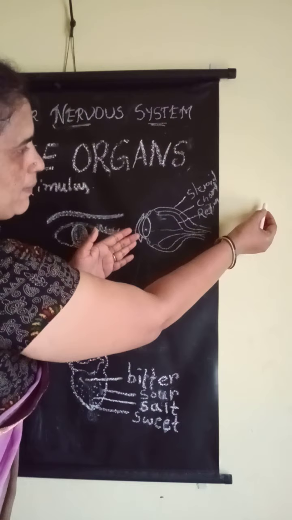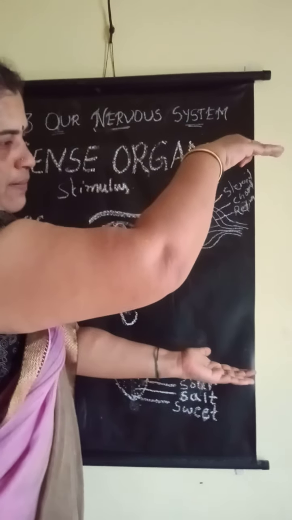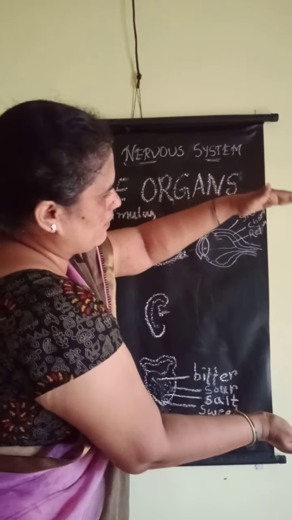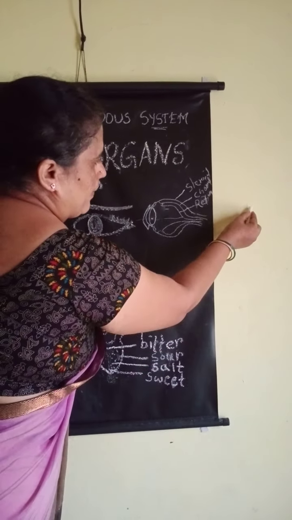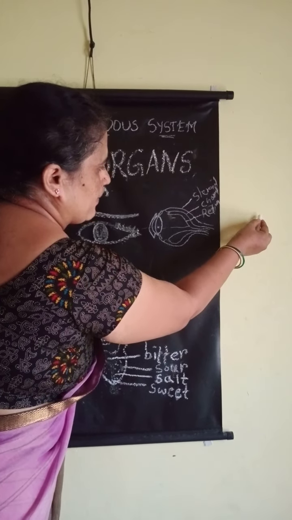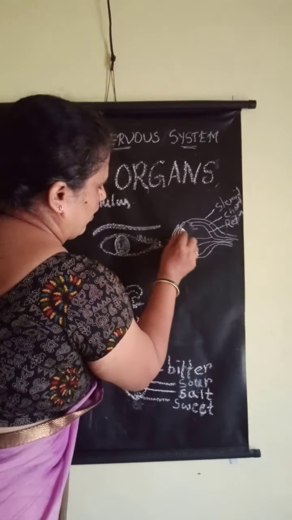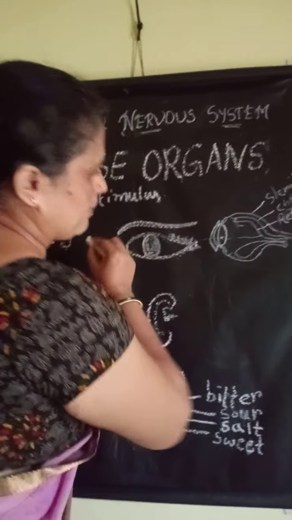In the brain, what happens here? The message with the upside-down image will be formed correctly. The correct image will be formed in the brain. From the brain, the optic motor nerve will send the correct image back again to the retina, the pupil and the lens, then it will send back outside.